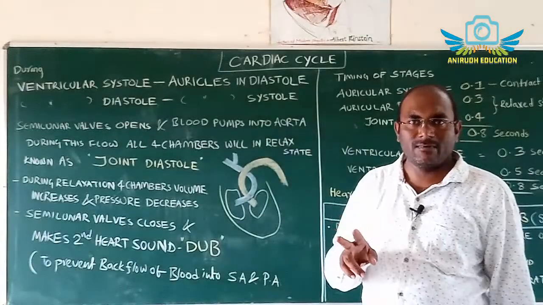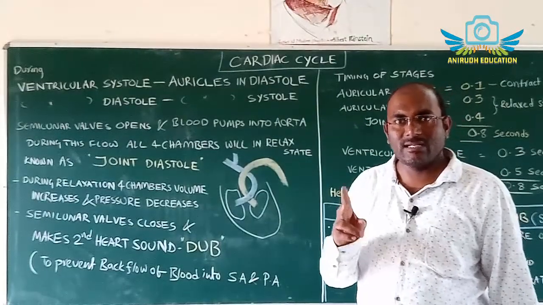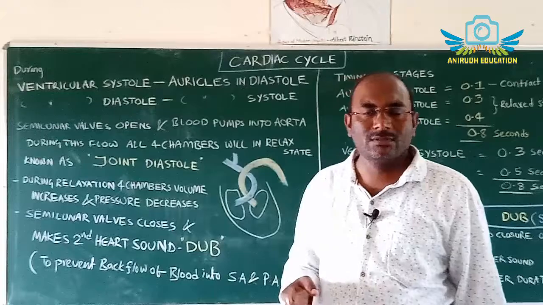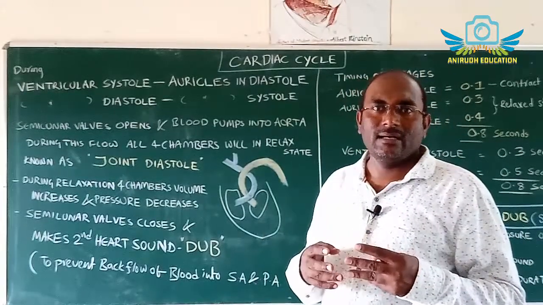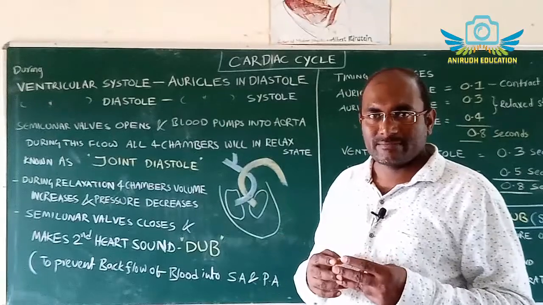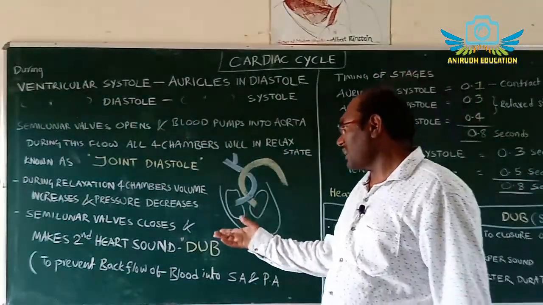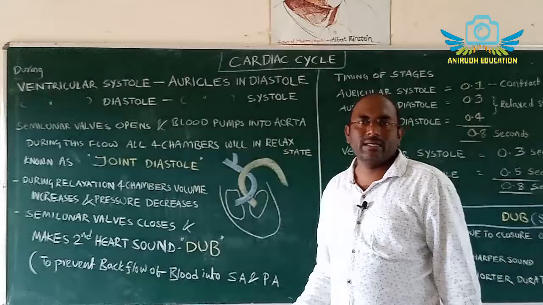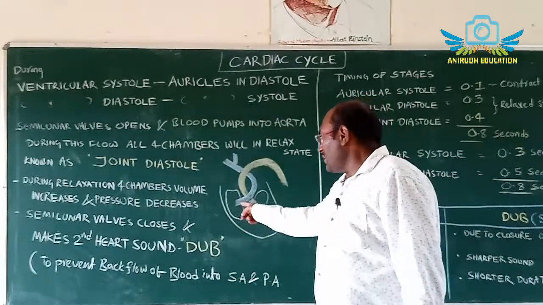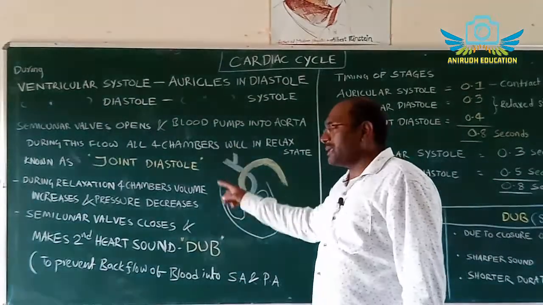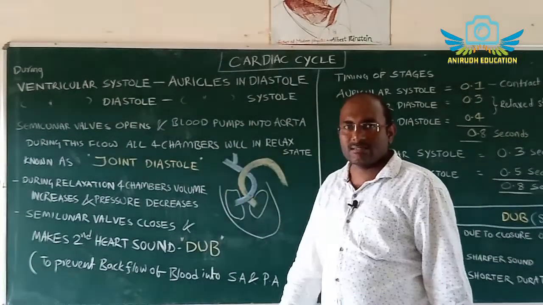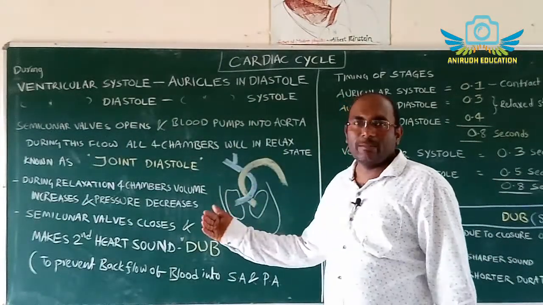The first sound is lub. The first sound, lub, is produced during closing of the tricuspid and bicuspid valves, and the second heart sound is produced by closing of the semilunar valves of the pulmonary artery and systemic arch. So these are the lub and dub.